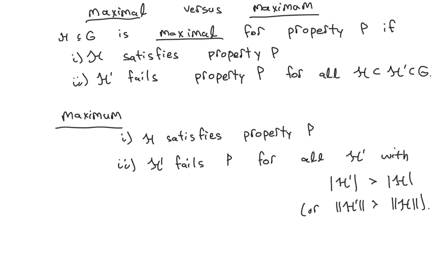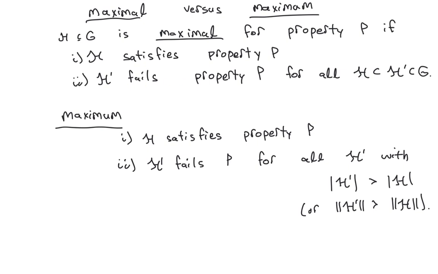And now I have to introduce a concept that right now seems a little mysterious, but we're going to use it in the next proof. In graph theory, there's a difference between using the word maximal and the word maximum. So suppose you have some property P, like being connected or being a path. Then a subgraph in G is called maximal for that property if that subgraph satisfies the property, and yet all larger subgraphs containing the subgraph you started with fail that property.